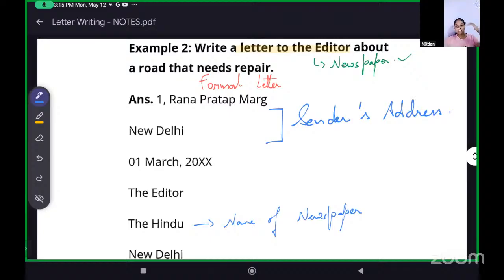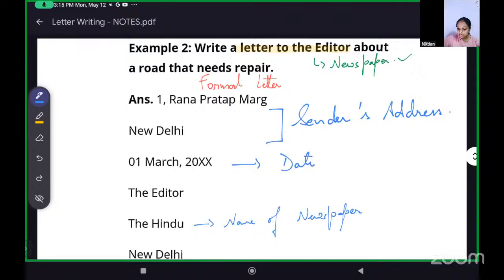You can write the landmark, then the area, then the city, or you can just write the area and the city. That is also okay. It's not compulsory that it should be two lines, three lines, or four lines. But the address should be proper. Then this is the date.